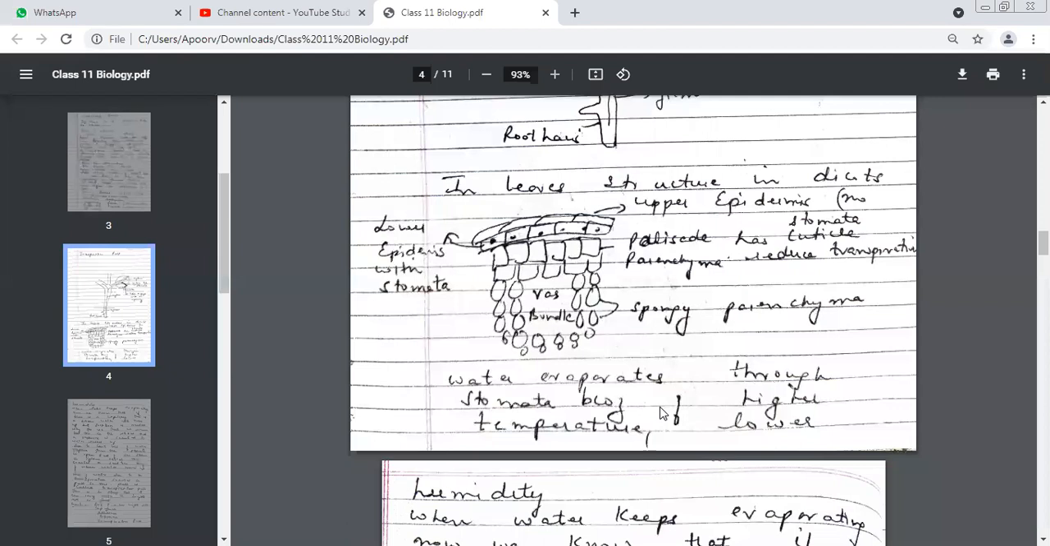What about humidity? What is the relation? Inversely proportional. So there are two factors which affect transpiration. Very good, children. Temperature and humidity. Chalo, badhiya. What is the difference between the upper epidermis and the lower epidermis of the leaf of a dicot plant? Upper epidermis does not have stomata, whereas lower epidermis has stomata.